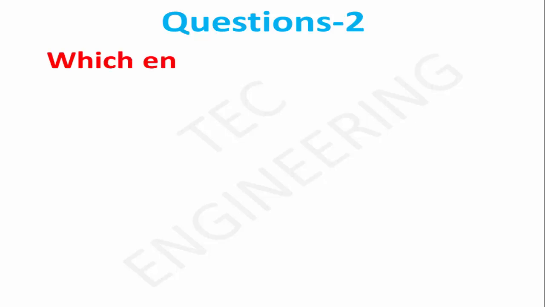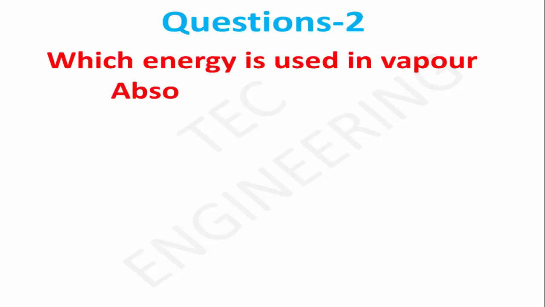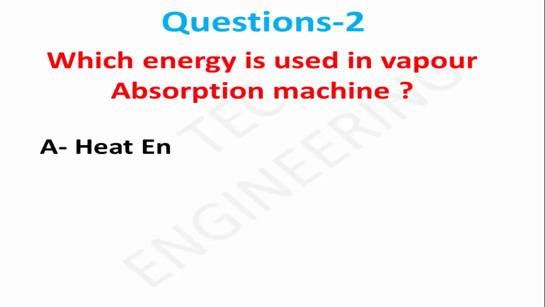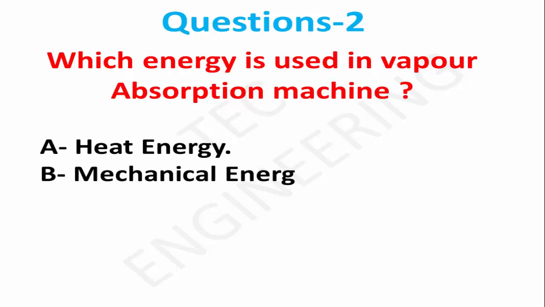Question 2. Which energy is used in vapor absorption machine? Option A, heat energy. Option B, mechanical energy. Right answer is option A, heat energy.